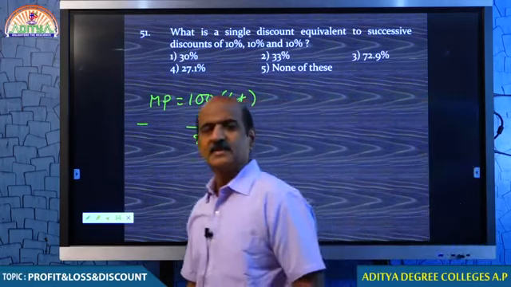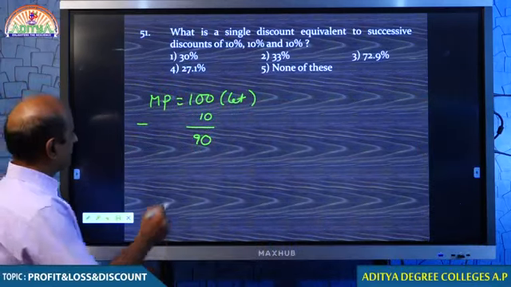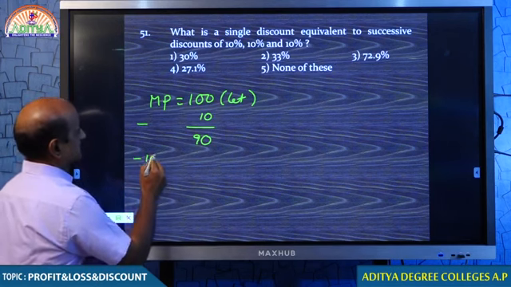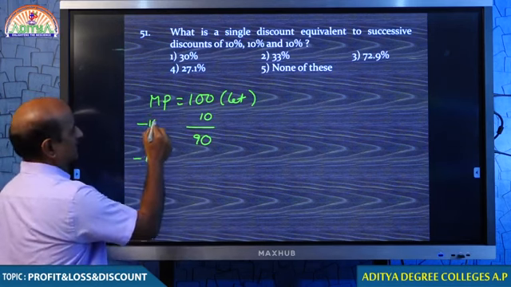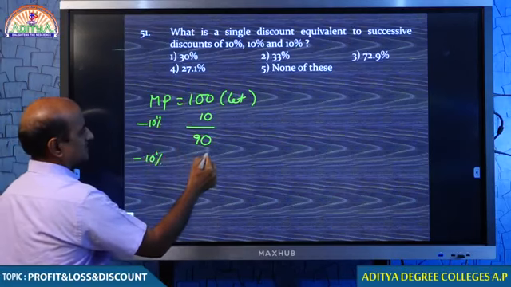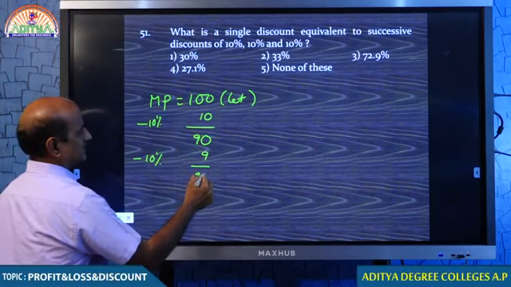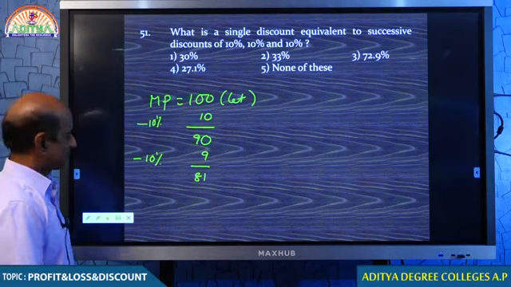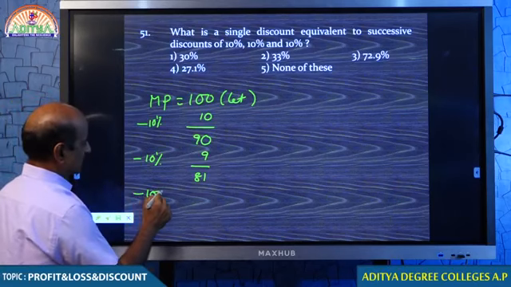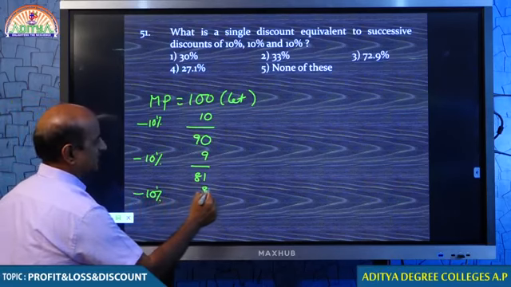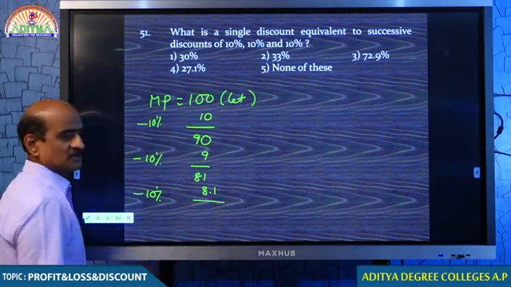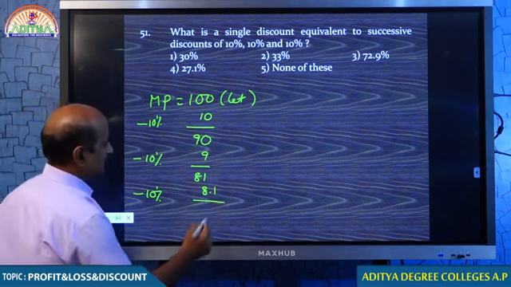Well done. Second time, again you are offering 10%, this time on 90. 10% of 90 is 9, therefore 81. Again you are offering a discount of 10%, that is on 81. 10% of 81 is 8.1.